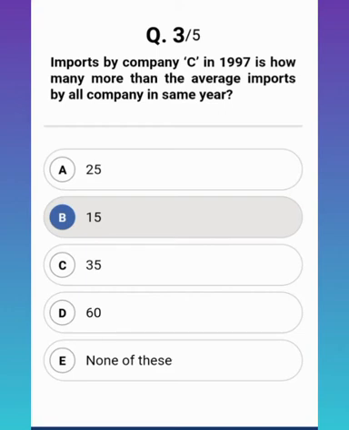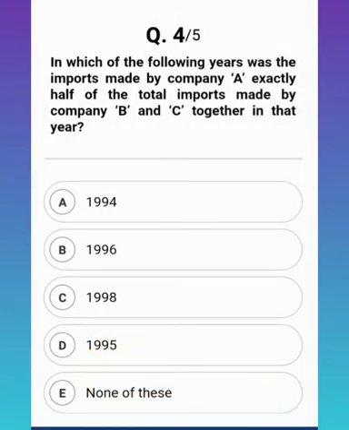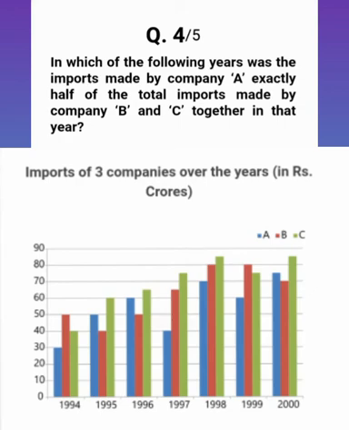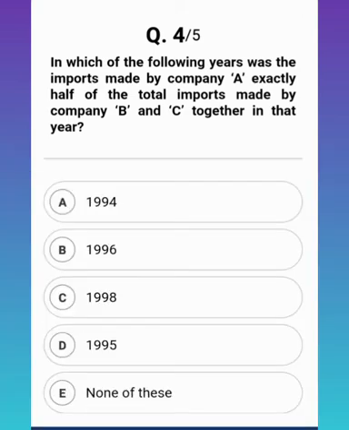So moving to the fourth question. In which of the following years were the imports made by company A exactly half of the total imports made by company B and C together in that year? The graph is in front of you. So the correct answer of this question is option D, 1995.